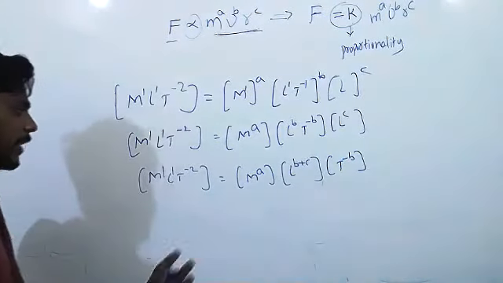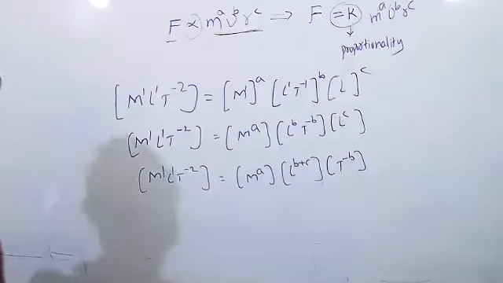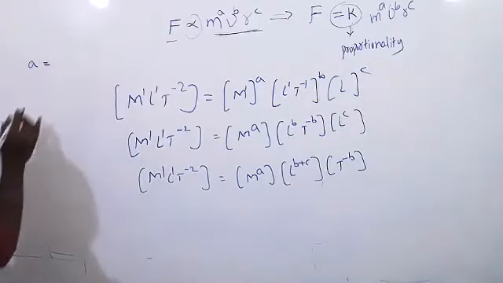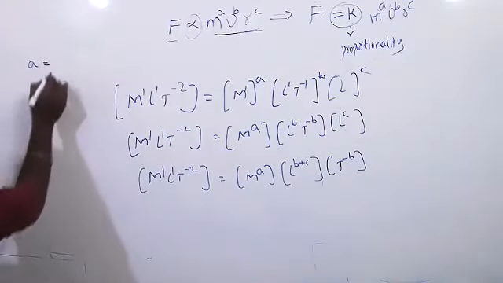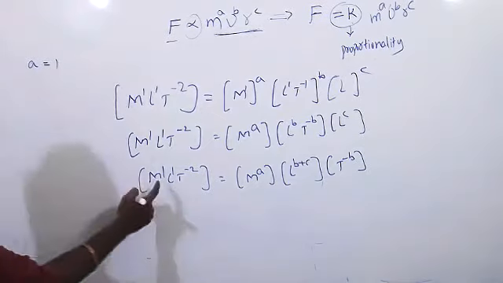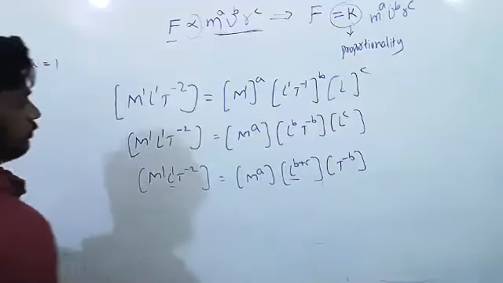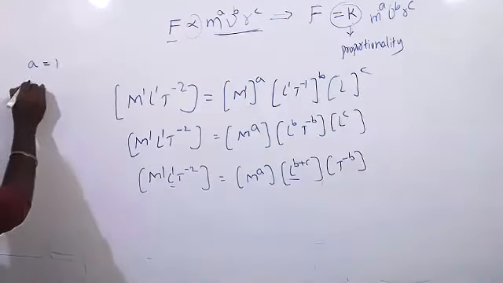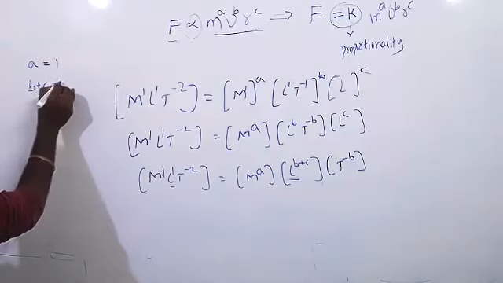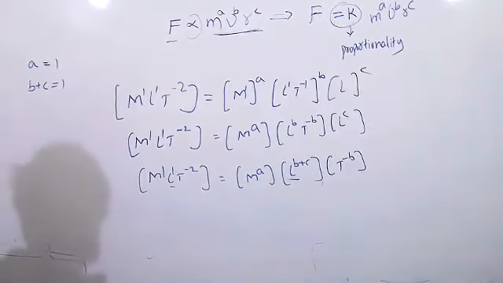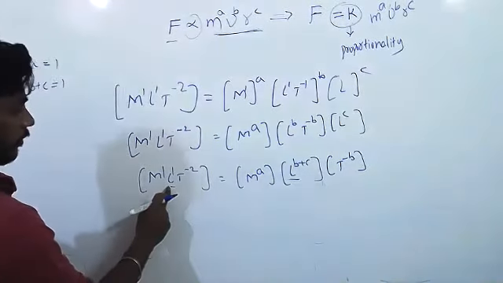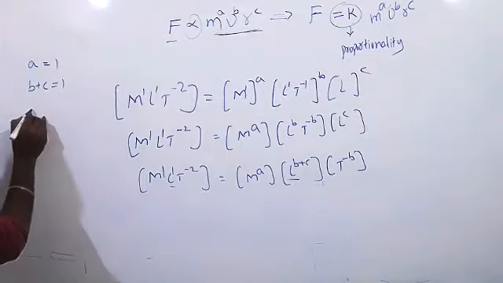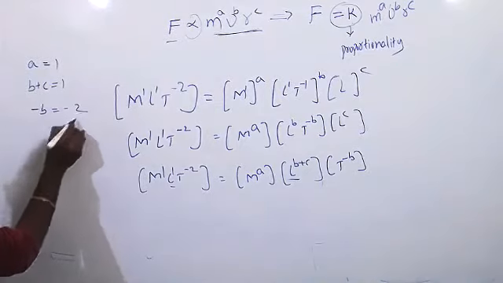Now, LHS equal to RHS, am I correct? Yes, sir. A is equal to 1, obviously. And now we are going to see what we have to do. B plus C is equal to 1. Next, minus B is equal to minus 2.